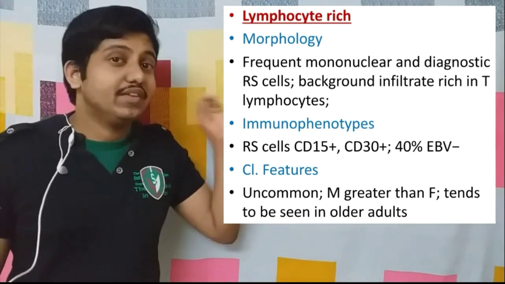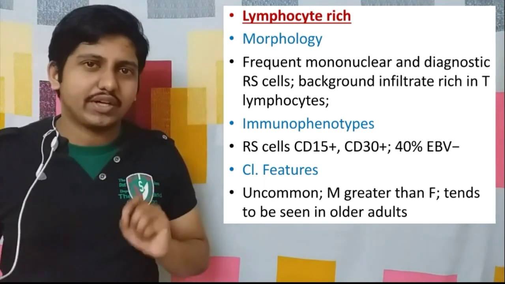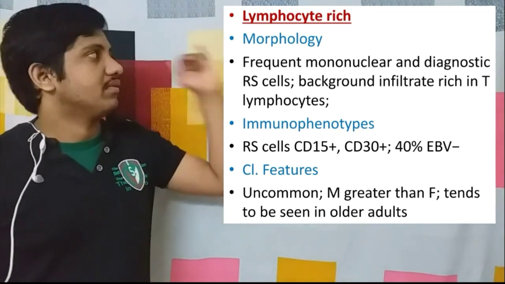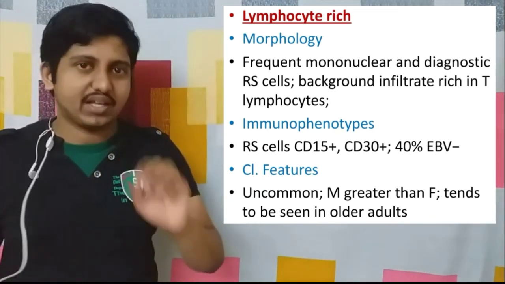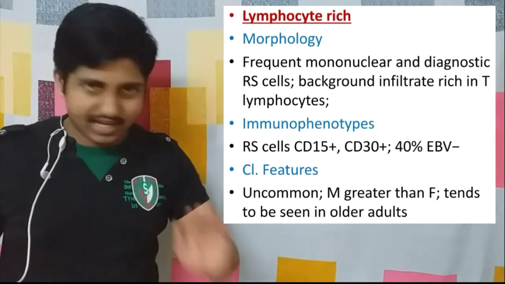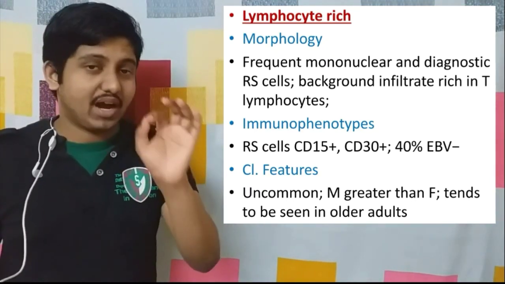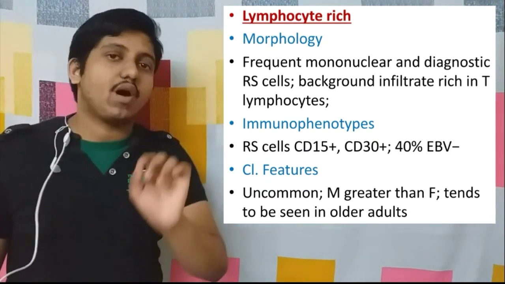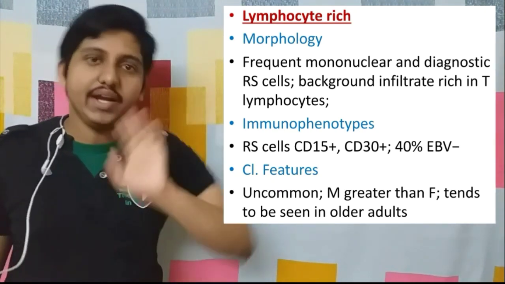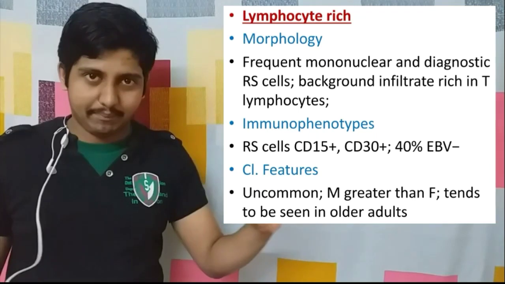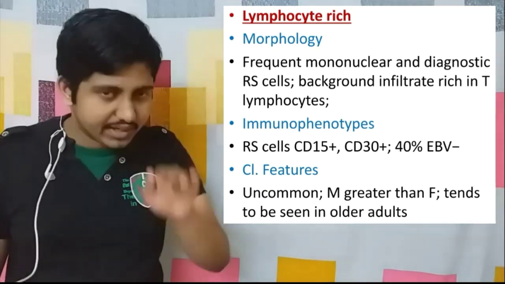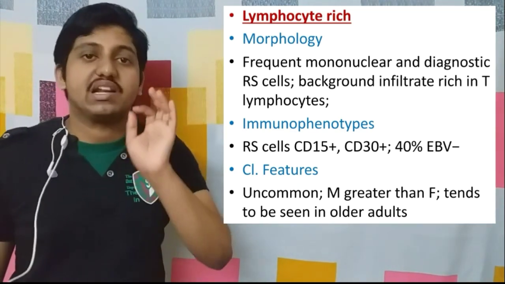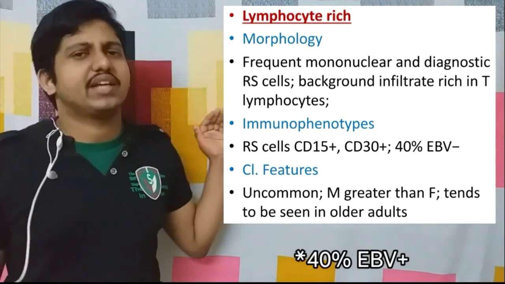Now the next one, the lymphocyte rich type. Here, first of all, we are going to tell about our morphology. Morphology is almost the same as our previous mixed cellularity type, that is, frequent mononuclear variants and diagnostic Reed-Sternberg cells. Then there is one important difference: the background infiltrate here consists of mostly T lymphocytes. The eosinophils, macrophages and plasma cells are relatively less common. CD15 and CD30 are positive, and nearly 40% of them are associated with EBV infections, but it still has a good prognosis.